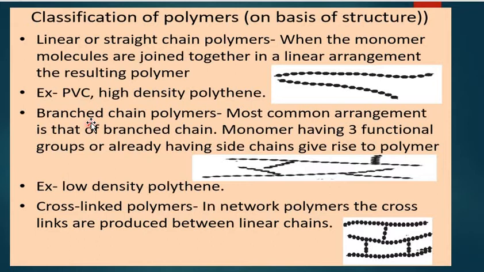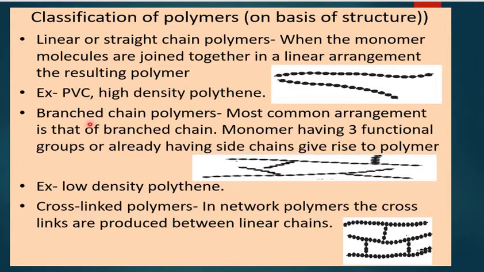Branched chain polymers are the polymers where the arrangement is that of a branched chain. Monomers having three functional groups or already having side chains give rise to such branched chain polymers, for example LDPE or low density polythene. Cross-linked is the third type of arrangement, said to be cross-linked or network polymer, where cross-links are produced between the linear chains, and cross-linking results from polyfunctional monomers, like bakelite and melamine.